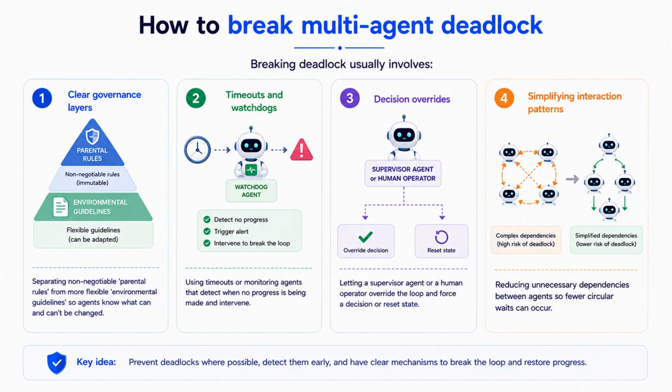Decision overrides: letting a supervisor agent or a human operator override the loop and force a decision or a reset state. Simplifying interaction patterns: reducing unnecessary dependencies between agents so fewer circular waits can occur. Multi-agent deadlock is a failure mode where agents block each other and the system stops progressing. We handle it with governance, timeouts, overrides, and carefully designed interaction patterns.